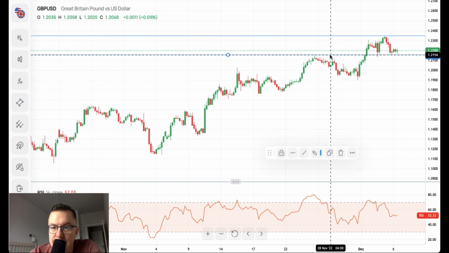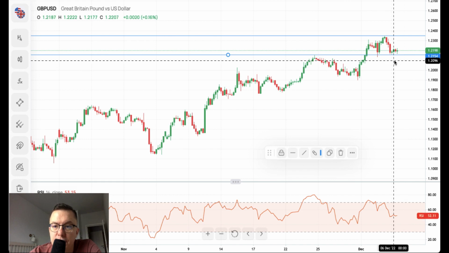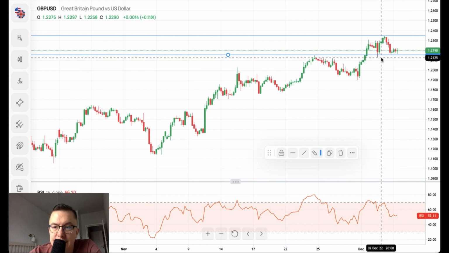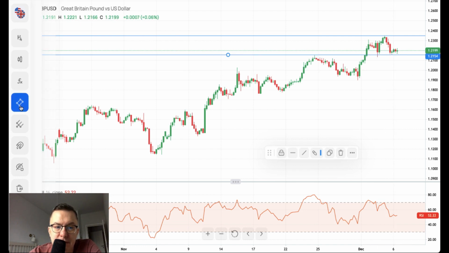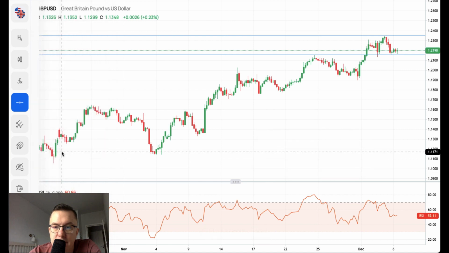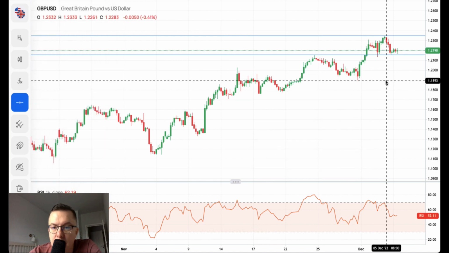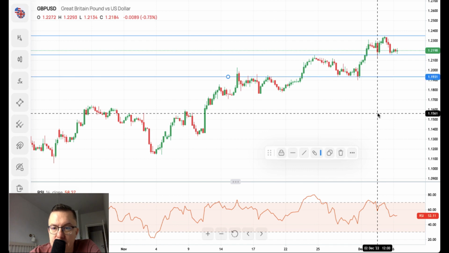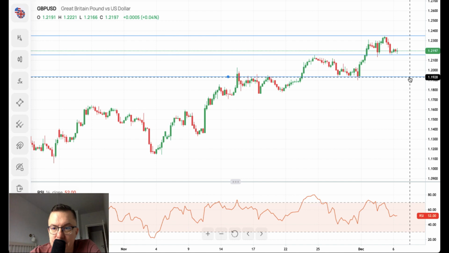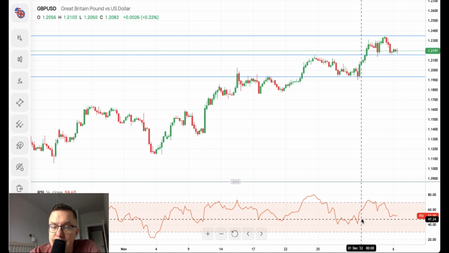The local technical support, as you can see, is being tested, is located at 1.2154. Tested once, tested for the second time, for the third time. So we should definitely keep an eye on this technical support here. The other technical support might be seen around the level of 1.1931 or 1.1925. This is the target in case of an extension to the downside,